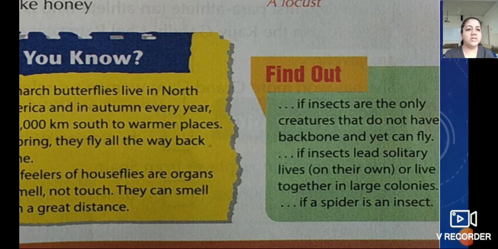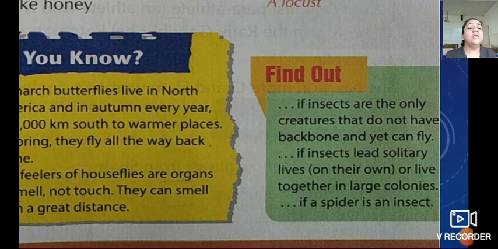So the answer of the first one, if insects are the only creatures that do not have a backbone and yet can fly, it is yes, the insects are the only creatures that do not have a backbone but still they can fly. Second one, the insects lead solitary lives on their own or live together in large colonies. No, my children. Most insects like ants and bees live in colonies.